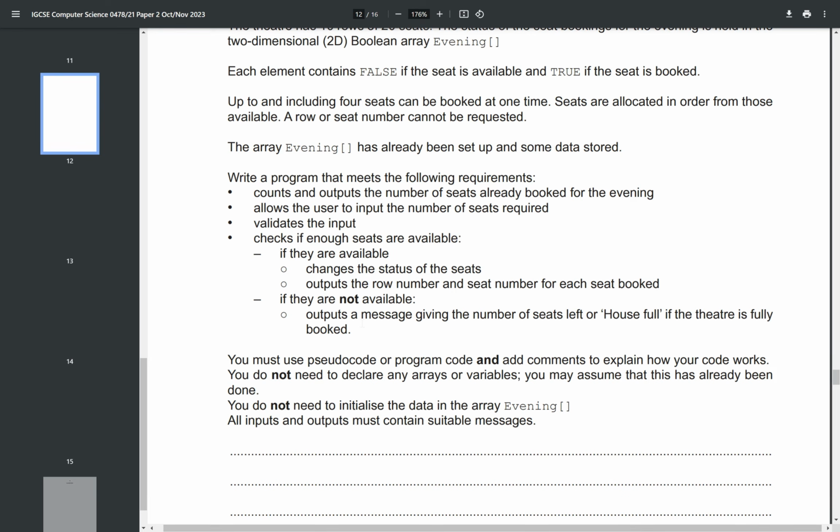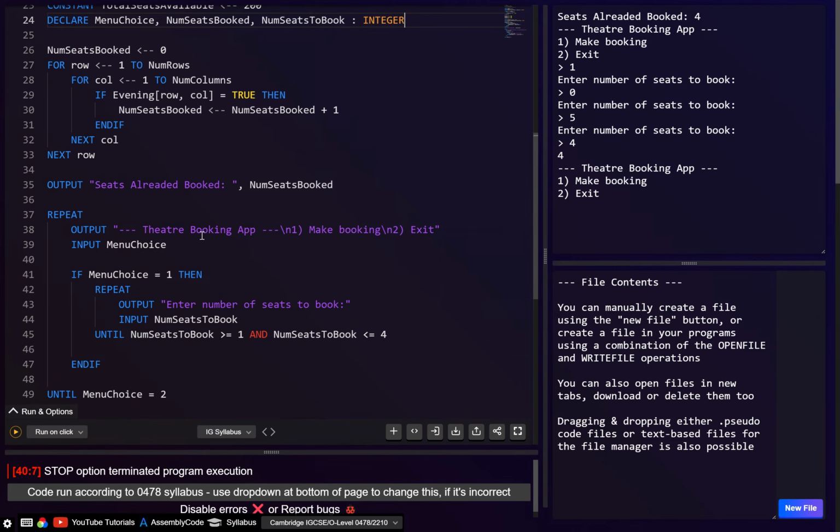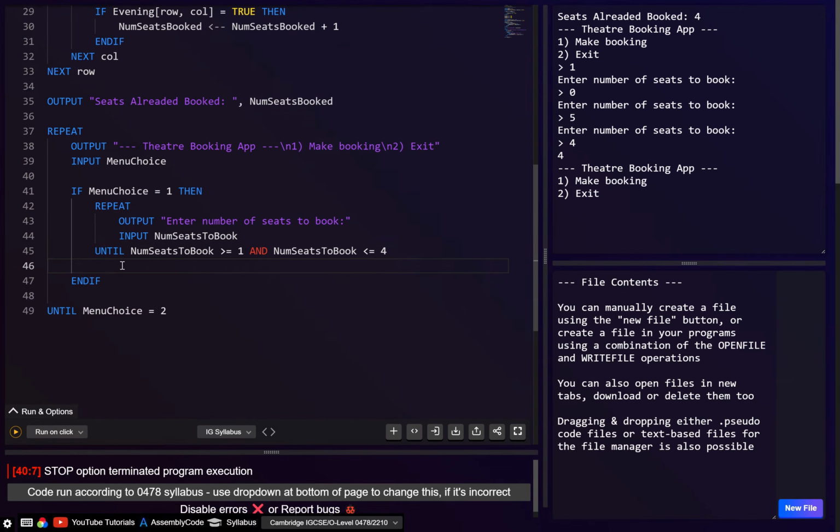Right, I think here we can probably just do it like this. We'll just have an if statement, and we'll check if there's enough seats available, and if there is, we'll let them book it. If not, they won't be able to book any of them, and we'll tell them to book a smaller number.